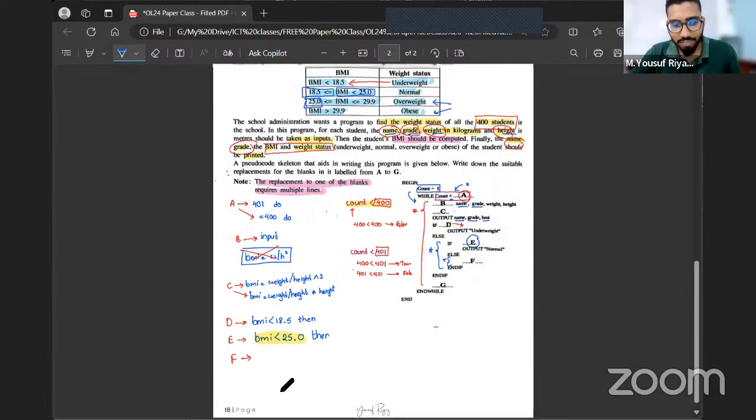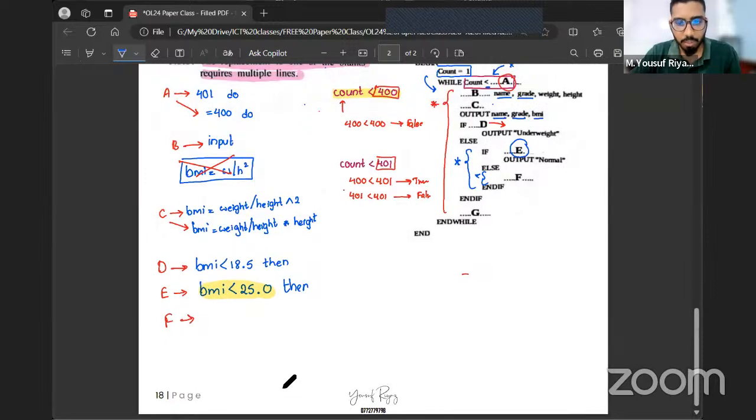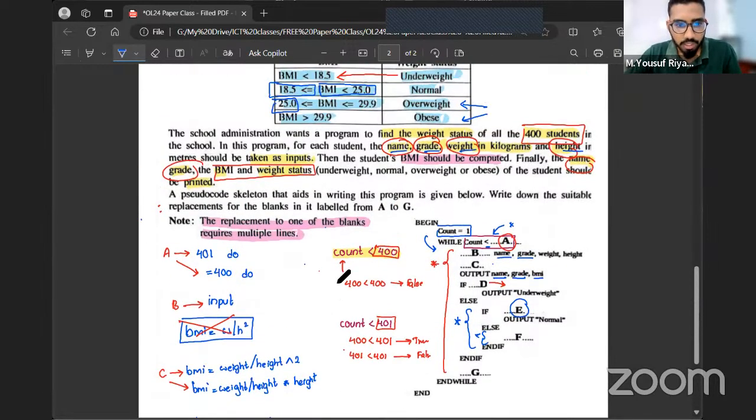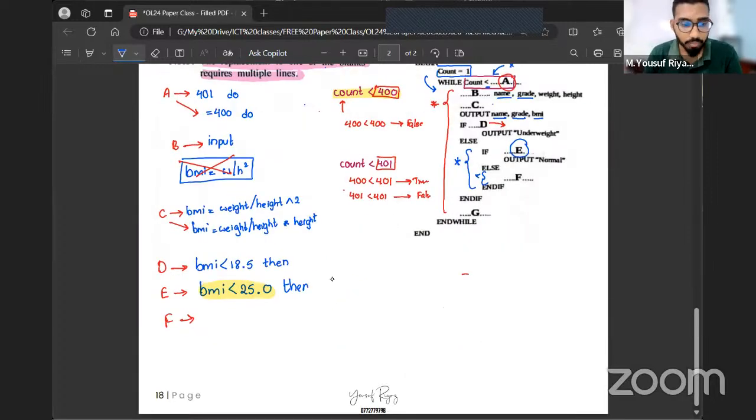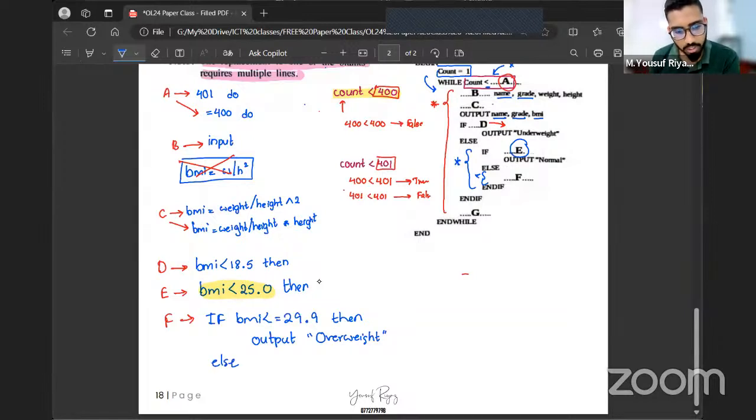So inside label F, your statements are going to be something like this: if BMI is less than or equal to 29.9, then output overweight, else output obese, end if.